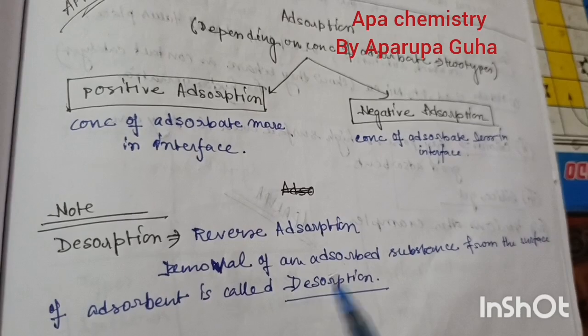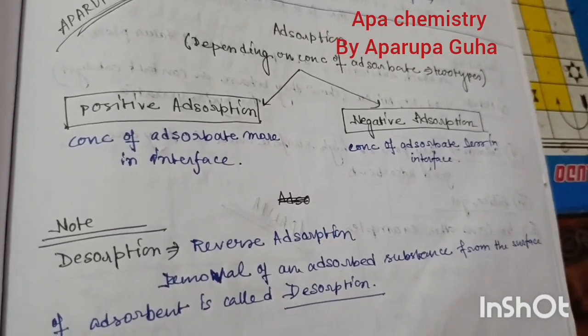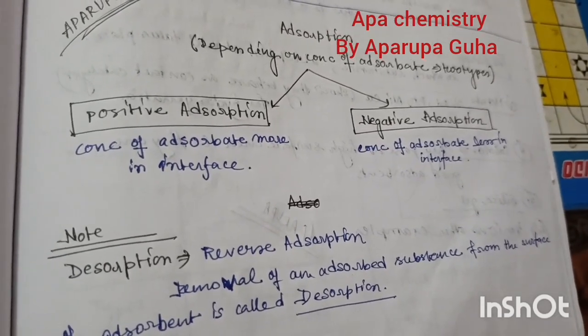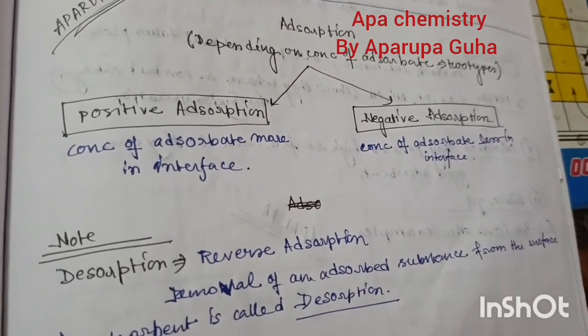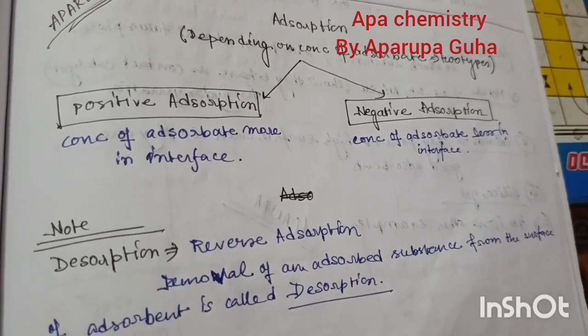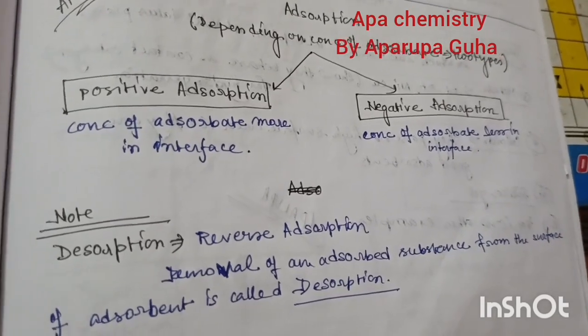So adsorbent, that means where the molecules are adsorbed, and the adsorbate molecules, adsorbate, that means who have to be adsorbed. So desorption is nothing but the detachment of the adsorbed molecule from the surface of adsorbent. ওকে, সো আজকের জন্য এটুকুই.